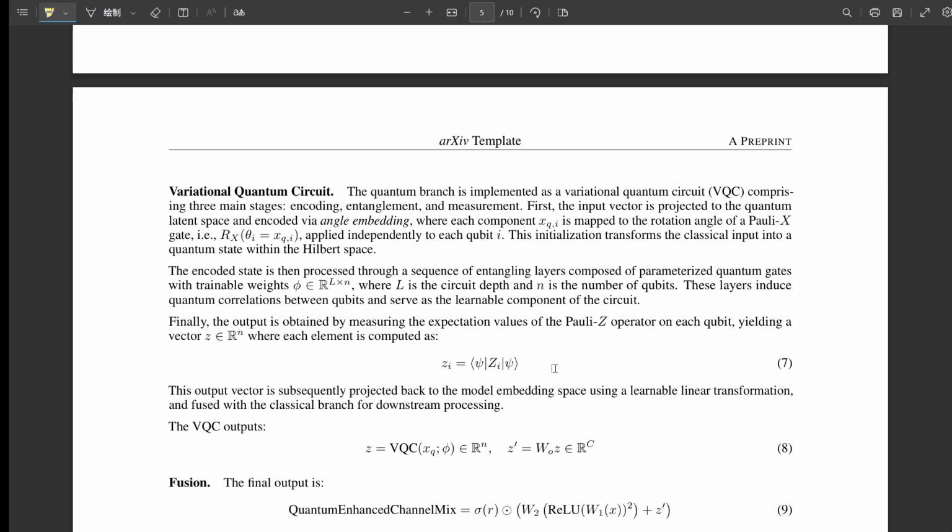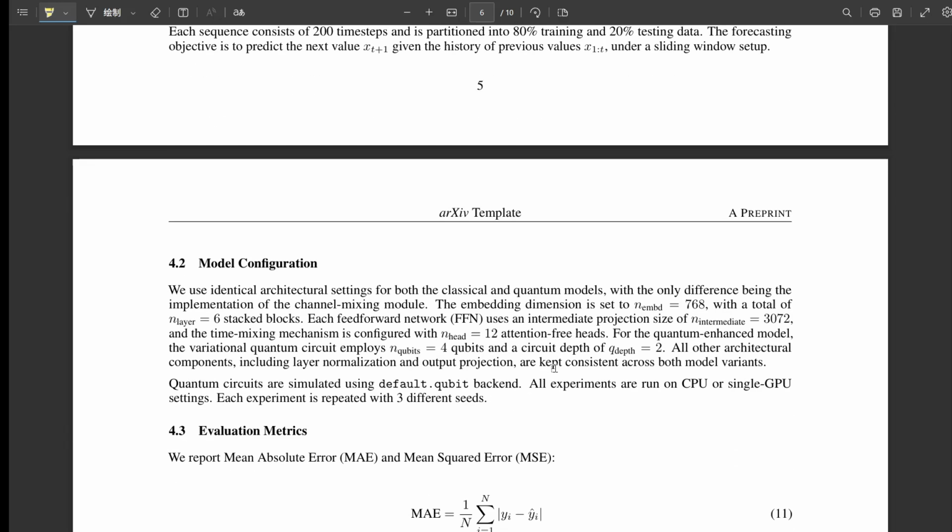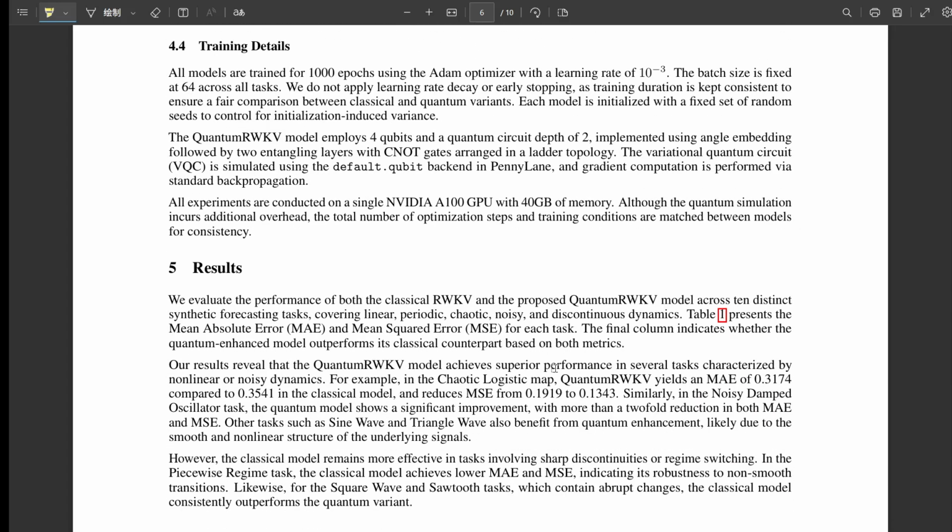Obvious directions include scaling up, trying deeper circuits, more qubits as quantum hardware improves. Right. Also exploring different VQC designs, maybe integrating them differently within the RWKV structure. And of course, the big one, testing these hybrid models on large-scale real-world time series data. That's where the real proof will be. The synthetic tasks are great for controlled comparison, but real-world data is the ultimate test.